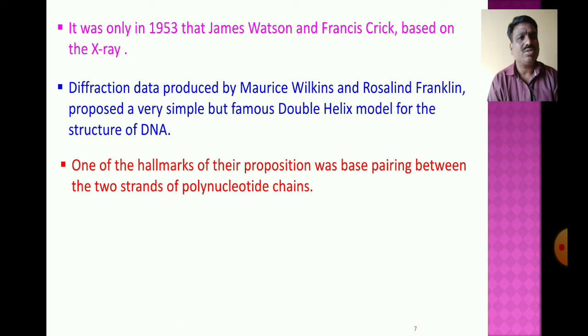Base pairing between the two strands of the polynucleotide chains of DNA is a very specific one. These are very specific complementary nitrogen base pairings between the two strands of the polynucleotide chain.